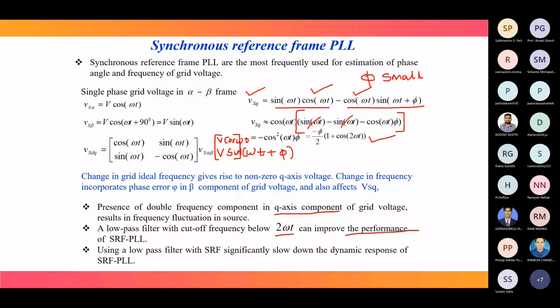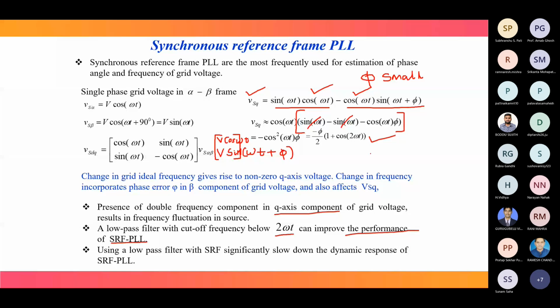Then what is the problem? Using a low pass filter with SRF significantly slows down the dynamic response of SRF PLL. That's why we have to go for something else, that is notch filter based PLL.